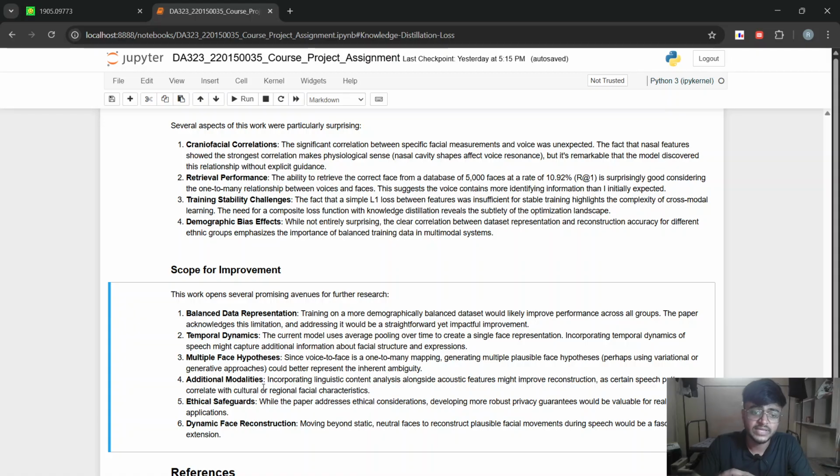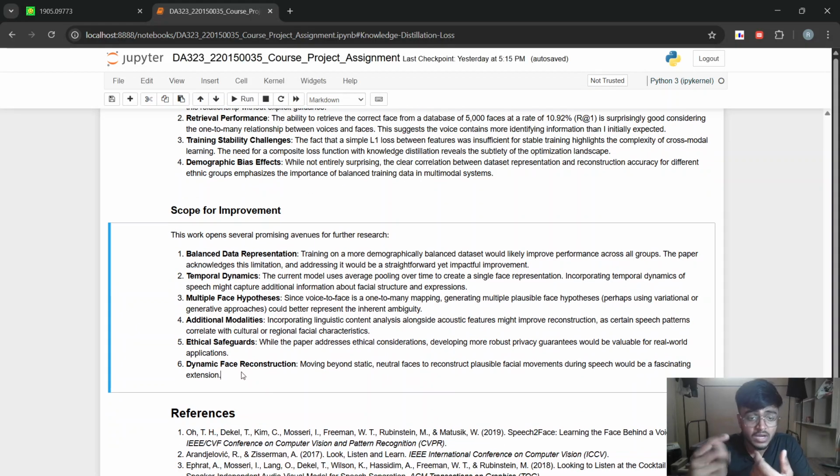So in the scope of improvement, we can further analyze the data set and make a comprehensive, well balanced data set across each of the age groups, across each of the ethnicities, and across the gender. We can also add some more modalities. That is, we can incorporate some linguistic content analysis alongside acoustic features. It might improve the reconstruction because of the consideration of the linguistic side, as certain speech patterns correlate with culture and regional facial characteristics. Next, we can also focus on dynamic face reconstruction.